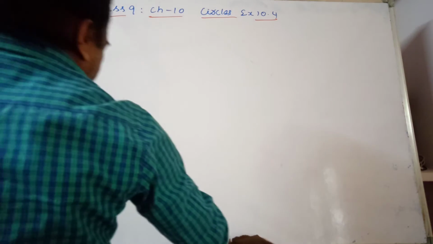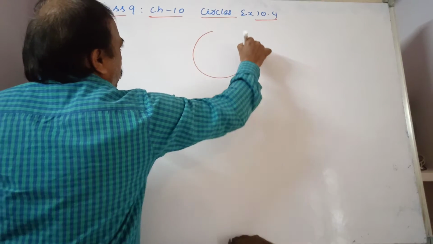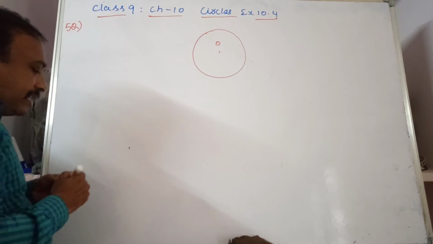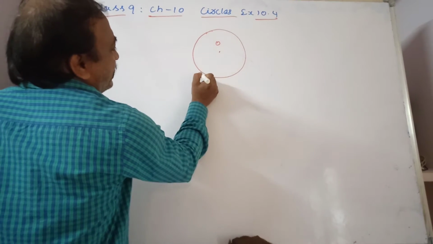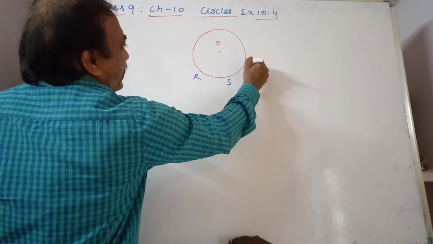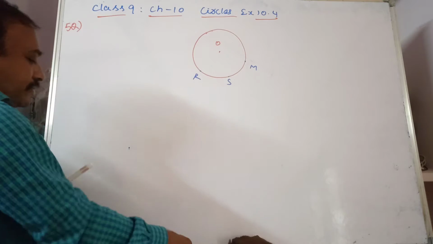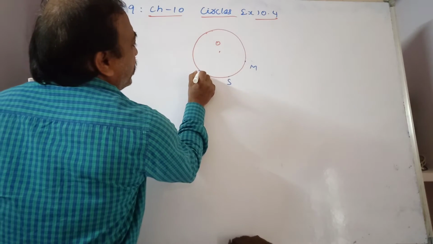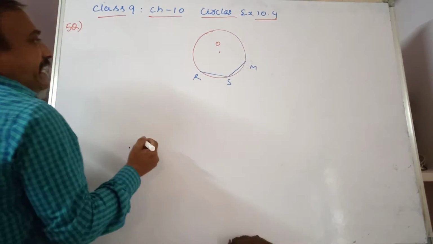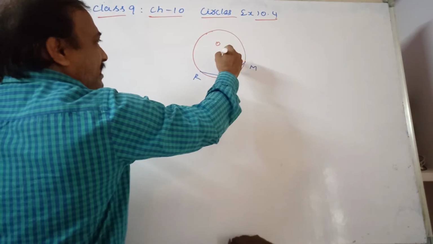See here now, three girls are sitting in a circular park of radius 5 meters. This is a circle with center O, and the three girls, Reshma, Salma and Mandeep, are sitting equidistant. From R to S, Reshma to Salma, and Salma to Mandeep, the distance is 6 meters, and OR is the radius, OM is the radius and OS is also a radius.